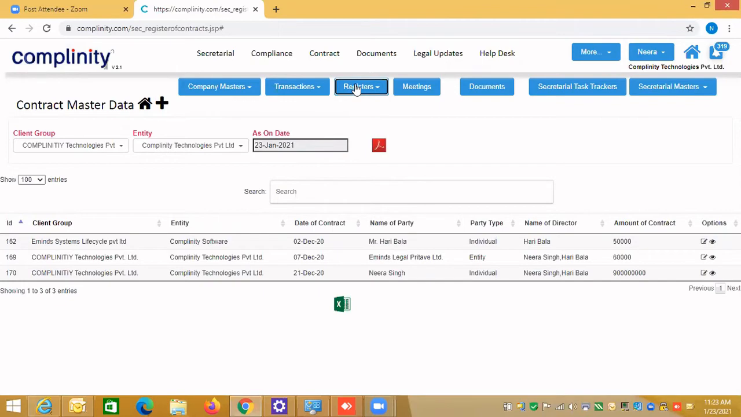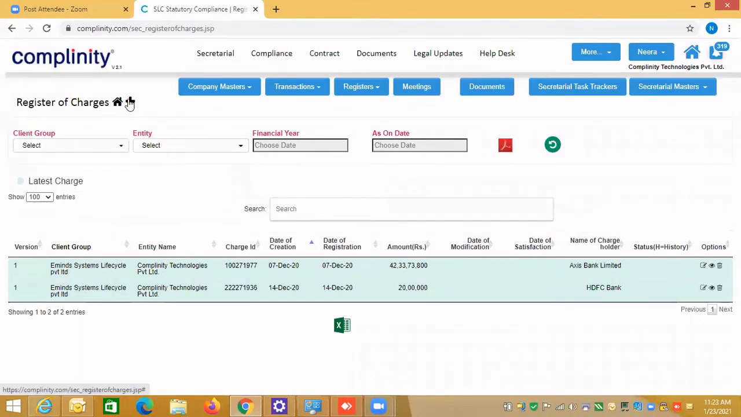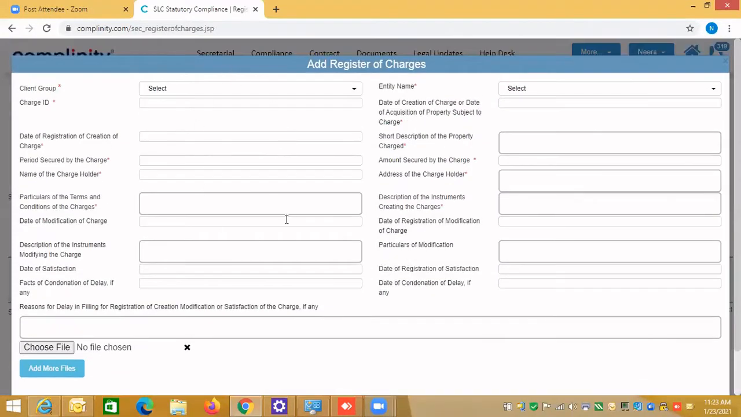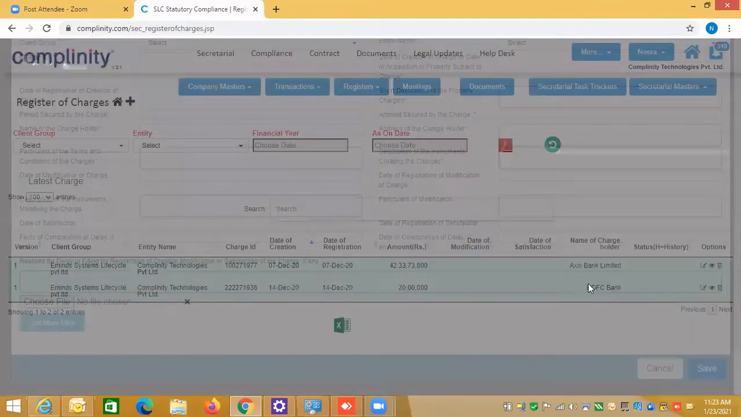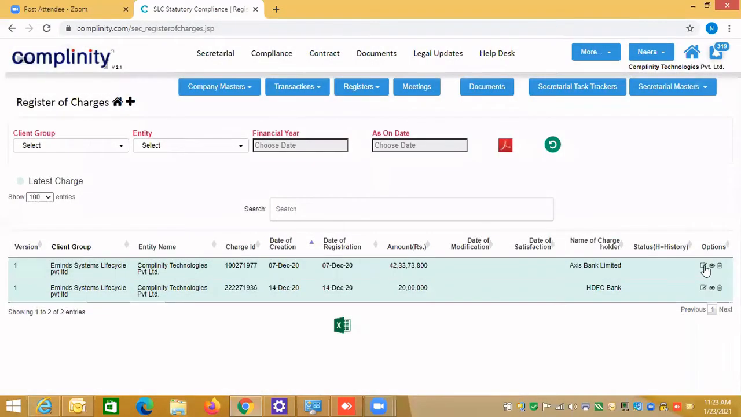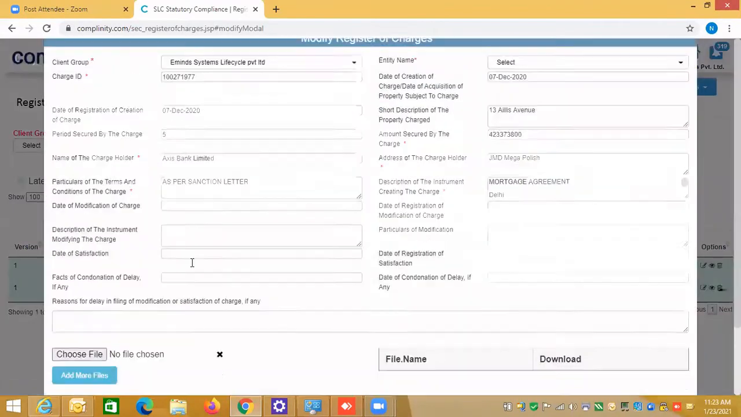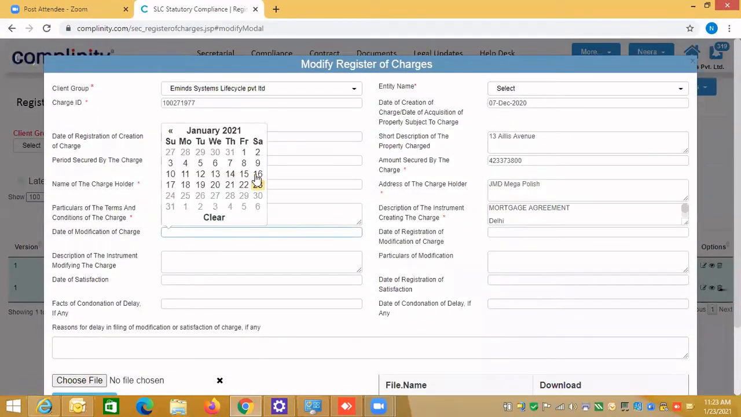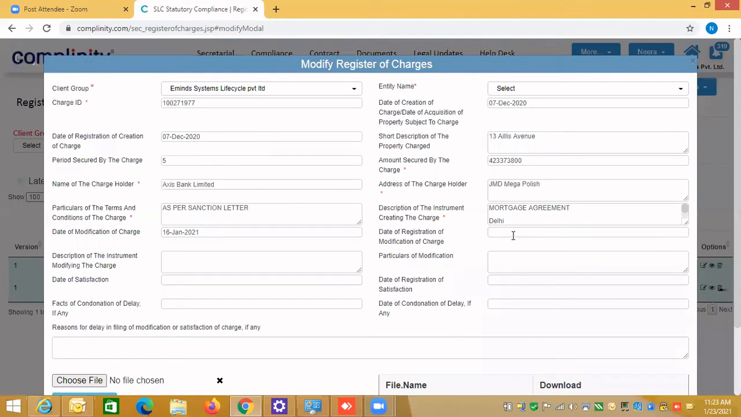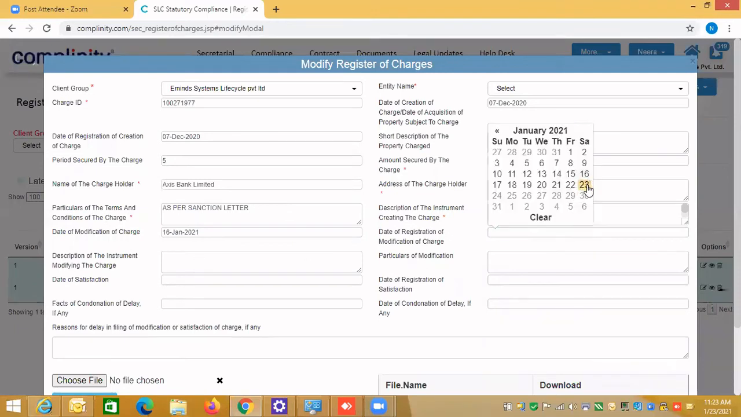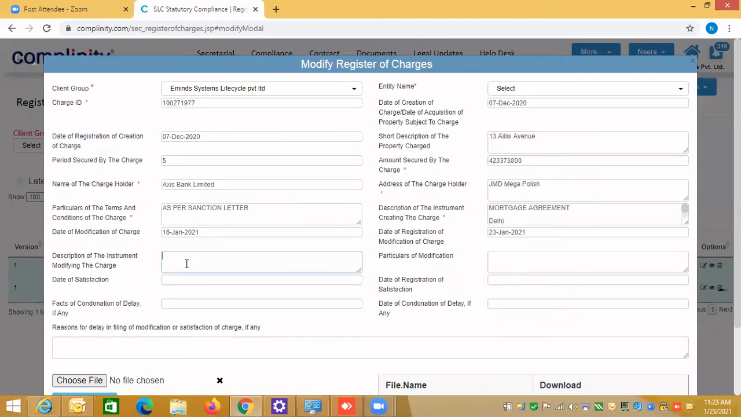In the same way you can do the register of charges. Enter all the information by clicking on the plus icon. And if you want to modify something, suppose this one we have created and I want to modify the first one, so what will happen? I am just giving you an example. Date of modification 23rd, date of registration 23rd. So that you can see that.